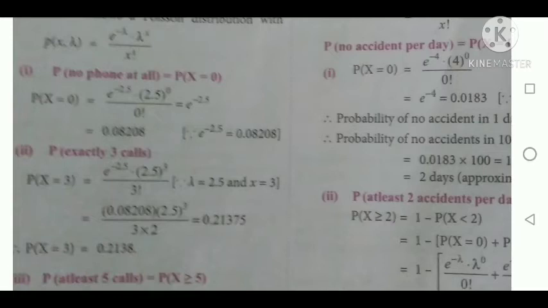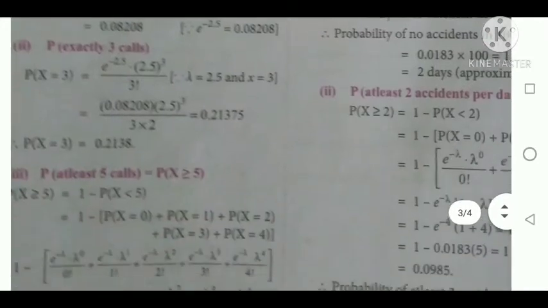We are getting e power minus 2.5. The value is 0.08208. Then next, exactly 3 means the value of x equal to 3. Again I am applying the same formula e power minus lambda, lambda power x divided by x factorial. Here lambda equal to 2.5, and x equal to 3.